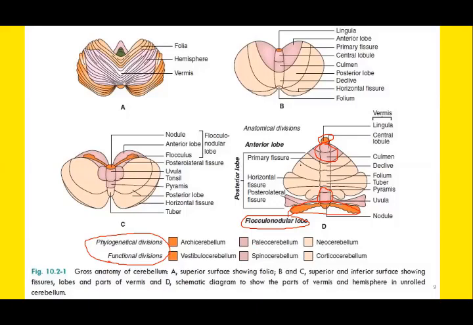And the middle portion involving the lateral zones, remember the lateral zones of each cerebellar hemisphere, these lateral zones are part of neocerebellum. So neocerebellum contains the lateral zones. Flocculonodular lobe is the vestibulocerebellum, and the remaining portion is the spinocerebellum.